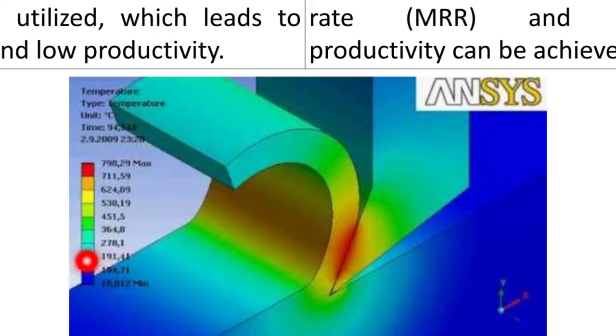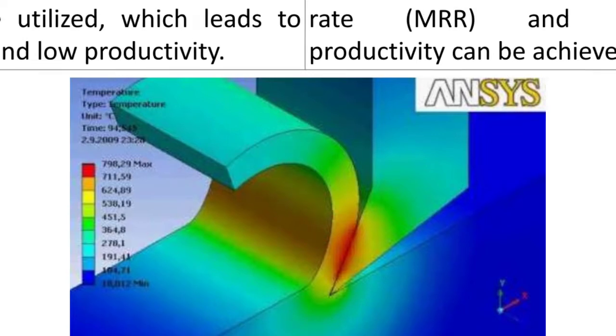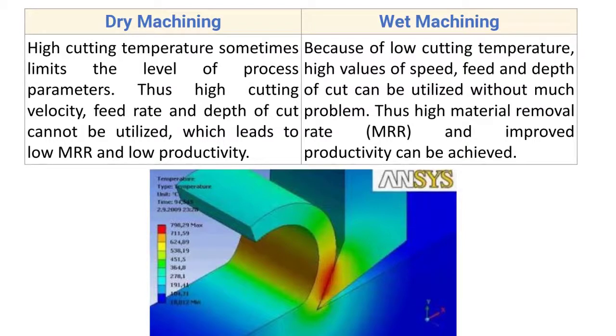So here you can see the different color for the different temperature, and you can see the temperature profile along the cutting tool and along the tool chip. As in case of dry machining we are not using the cutting oil, there will be high temperature at the tool chip interface, and due to that generation of heat and due to the friction between the tool and the workpiece, we have to reduce the cutting velocity, feed rate and the depth of cut.